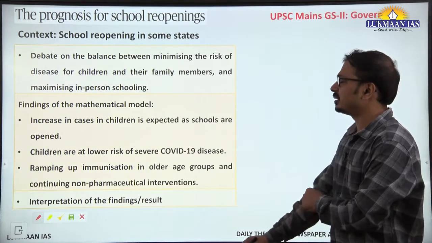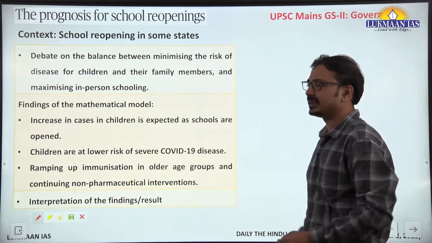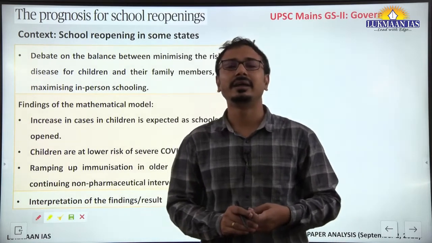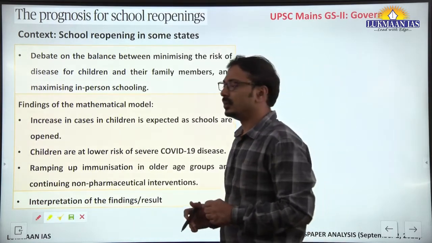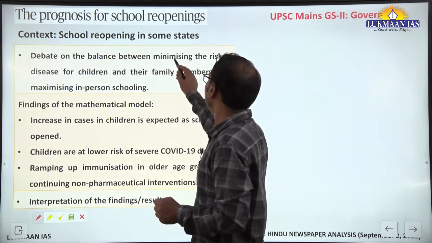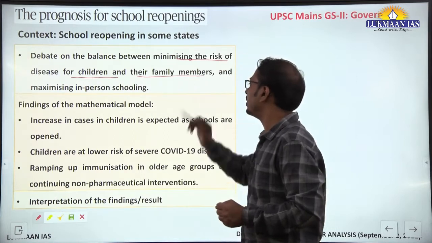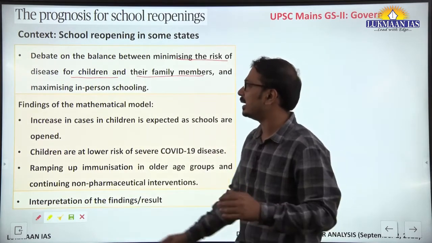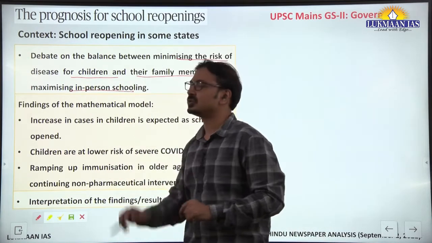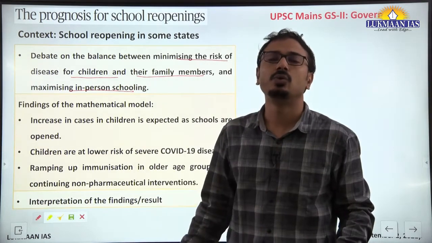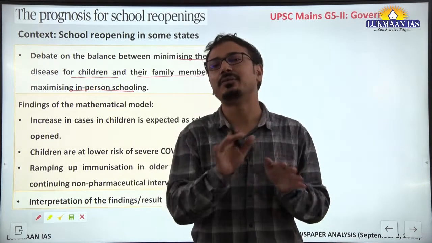In the first part, the experts who have written this article have devised a mathematical model regarding the scope for minimizing the risk of disease for children and their family members, and on the other hand, maximizing in-person schooling. There is a debate going on about how to balance these two, to some extent, divergent interests.